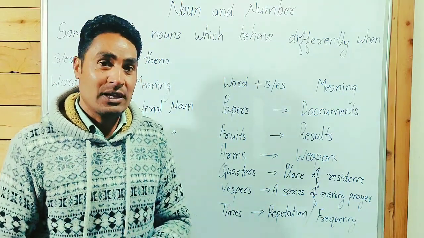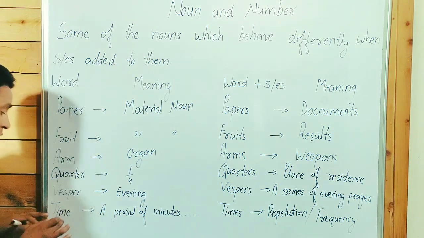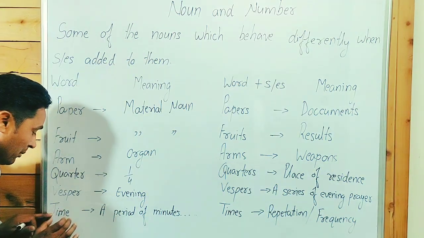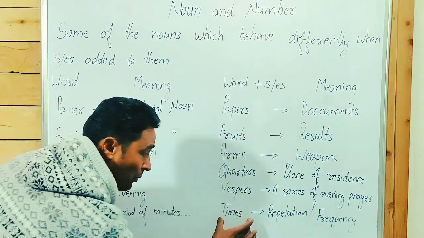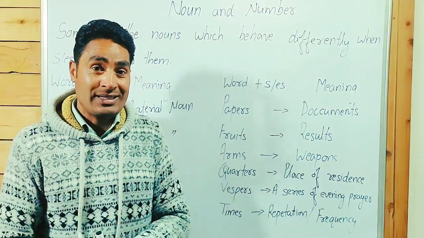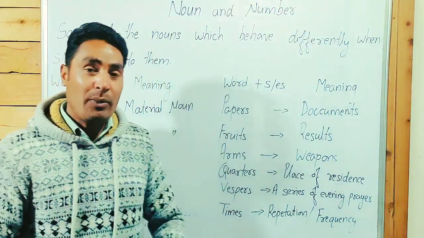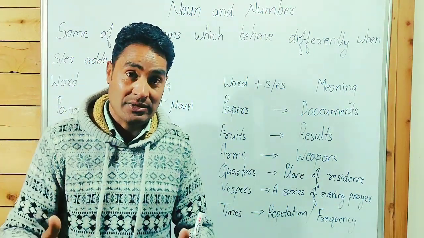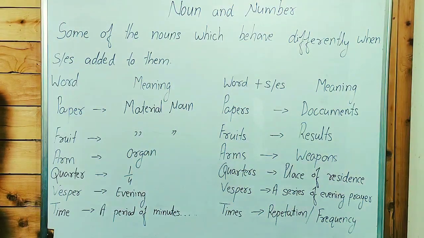Actually, time is an uncountable noun. We don't say many time, we have to say much time. When we talk about times, repetition, frequency, it's a different meaning. How many times, not how much times. It's a countable noun.